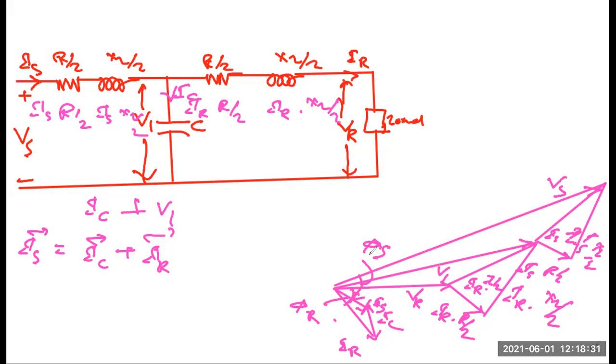Power factor. Correct. So any doubt? Somebody was asking that the phasor diagram is not clear. Now it is clear. Yes, sir. Any doubt from anyone regarding this phasor diagram? No, I think no. Okay.